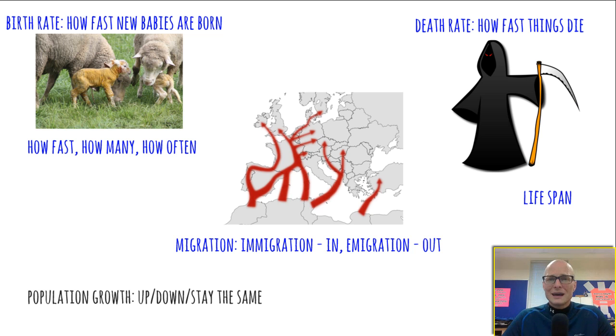How many babies do they have at a time? Is it 1? Is it 10? Is it 1,000? And how often do they have them? Do they mate yearly? Do they mate once in a lifetime? This all leads to birth rate.